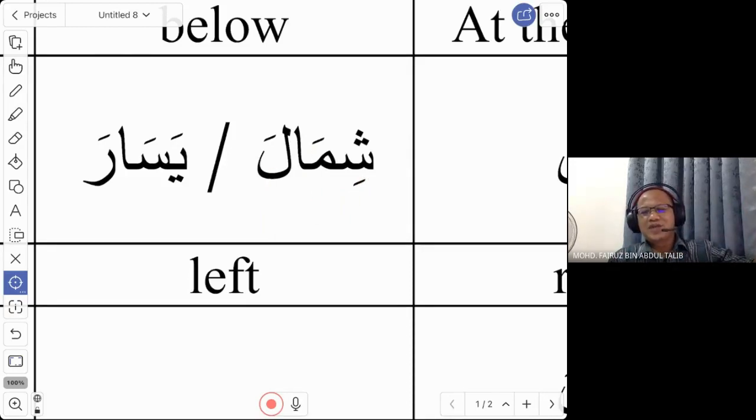So especially when you take a taxi or a Grab, you will tell the driver, Yamin, Yamin, or Shimal, Shimal. Okay, Yasar. This word Shimal, I only learned when I was in the Arab country. In the textbook, normally they will use the word Yasar. So sometimes the textbook alone is not enough for you to learn a language, right?